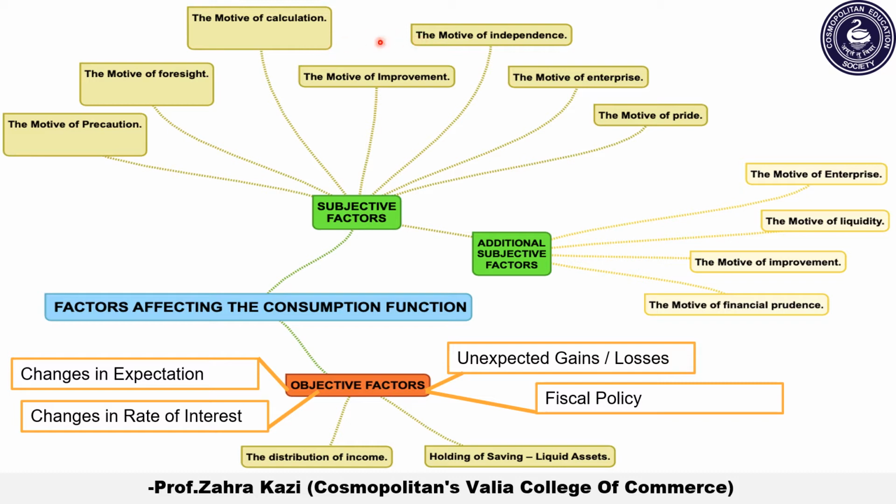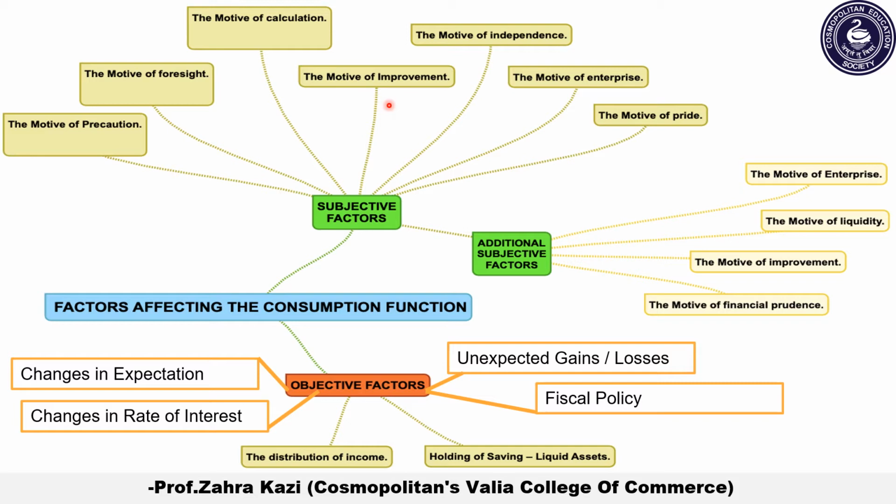Next, the fourth point is the motive of improvement. This means the desire of people to enjoy a gradually increasing expenditure in order to improve their standard of living. This means what? That slowly, little by little, they want to have a good lifestyle. They do not want to live hand to mouth, but they want to enjoy their life.